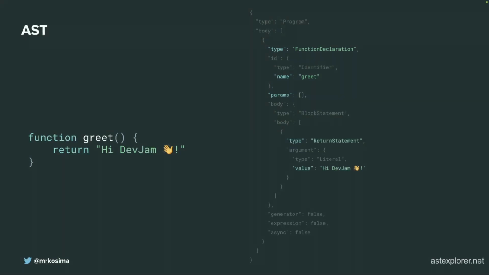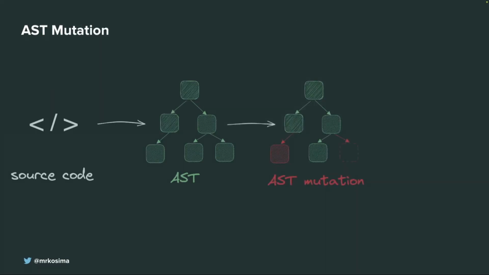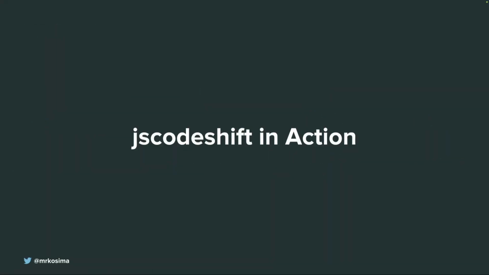So we can have JavaScript code, we can make an AST out of it, and as AST is just a tree, we can mutate it. So we can update nodes, add nodes, remove nodes, so we can manipulate it like a normal data structure. And if we compile it back to source code, we have modified code. So this is JS Codeshift in action.